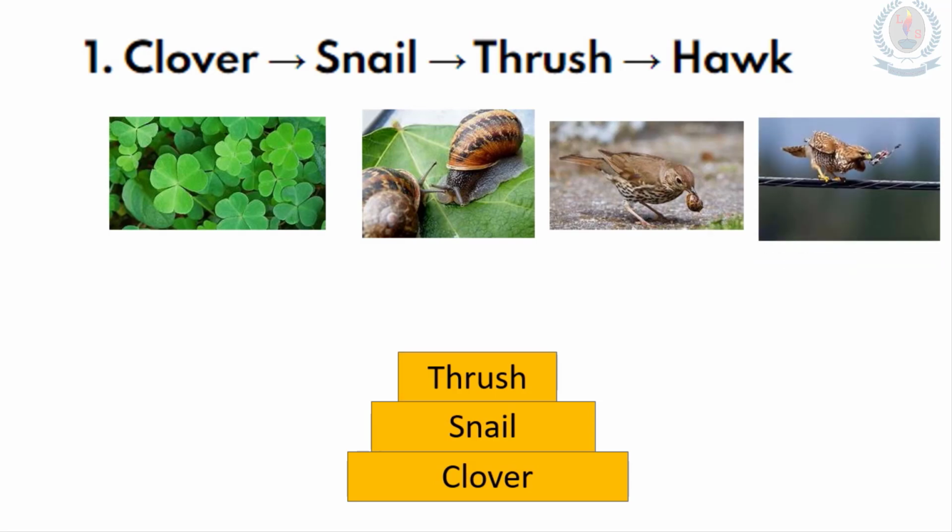Thrush feeds on plenty of snails, and a hawk in turn eats plenty of thrushes. So the hawk population is very small, and also the biomass, compared to the thrush population, the mass of the hawk is also less. So this is the ecological pyramid, that means the pyramid of numbers and the pyramid of biomass for this food chain.